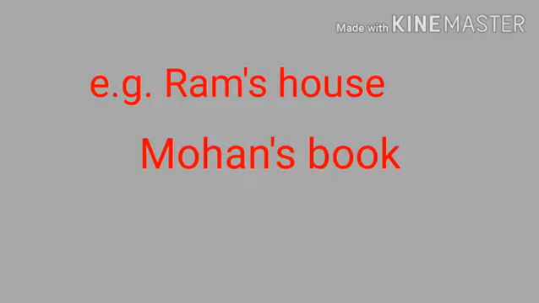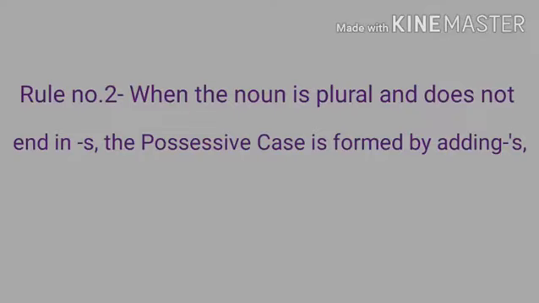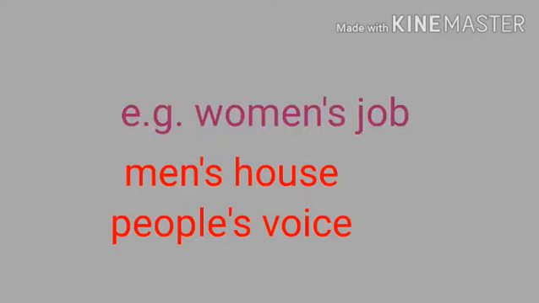Rule number 2 is, when the noun is plural and does not end in s, the possessive case is formed by adding apostrophe s. I am repeating this rule again. When the noun is plural and does not end in s, the possessive case is formed by adding apostrophe s. For example, women's job, men's house, pupil's voice.